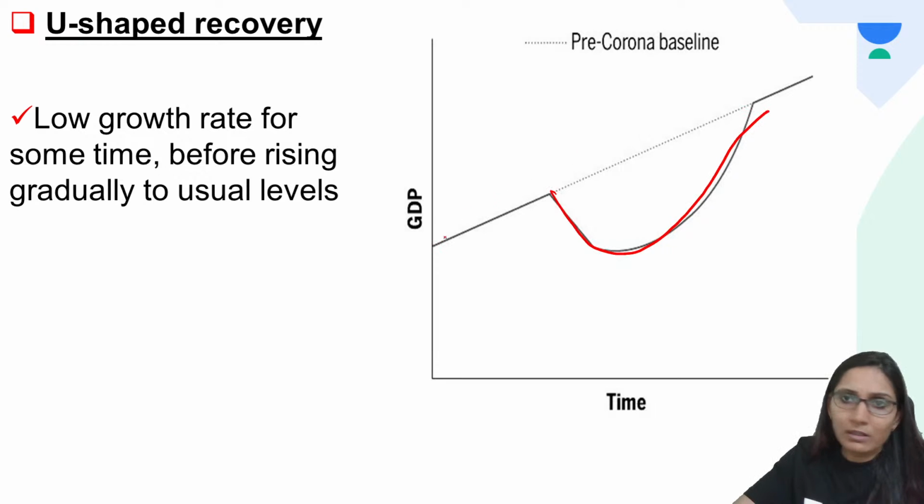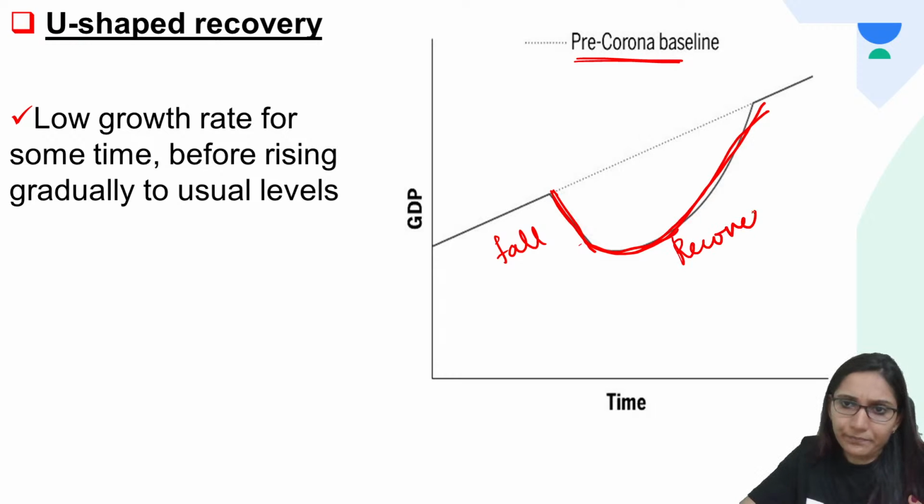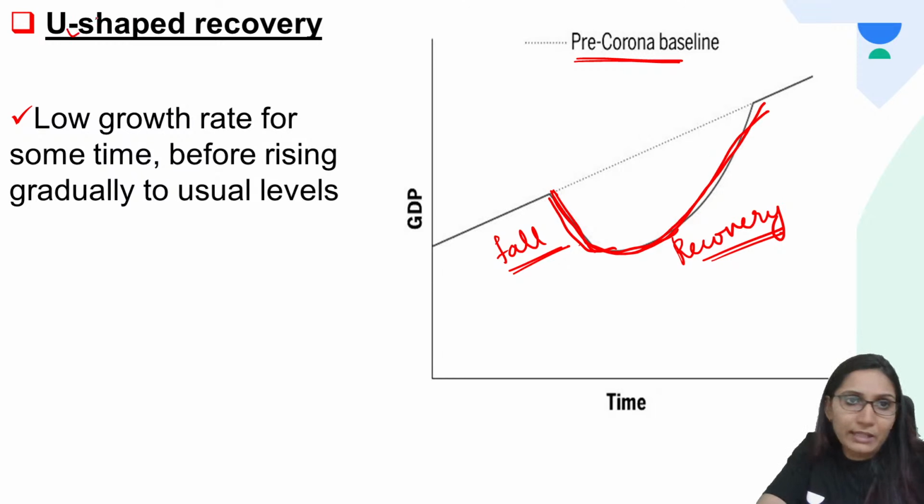This straight line is the pre-corona baseline. Here what you will see is there is a sudden fall actually. A fall is there, but you will see that the recovery is not very sudden. The fall is sudden, or a little more sudden as compared to recovery, but the rising or coming back to normalcy takes normal time. It's not very sudden. So in U-shaped recovery, there is a low growth rate for some time before rising gradually to usual levels.